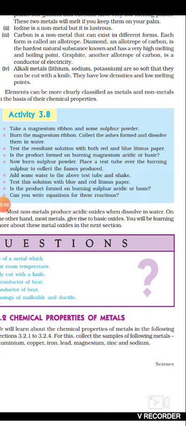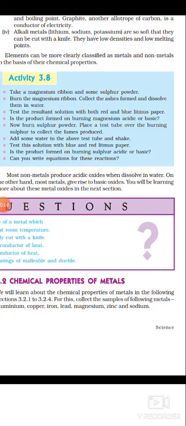Elements can be more clearly classified as metal and non-metal on the basis of their chemical property. So how can we conclude whether the given substance is metal or non-metal on the basis of its chemical property? Most non-metals produce acidic oxides. In our next session we will study the chemical properties of metals and non-metals.